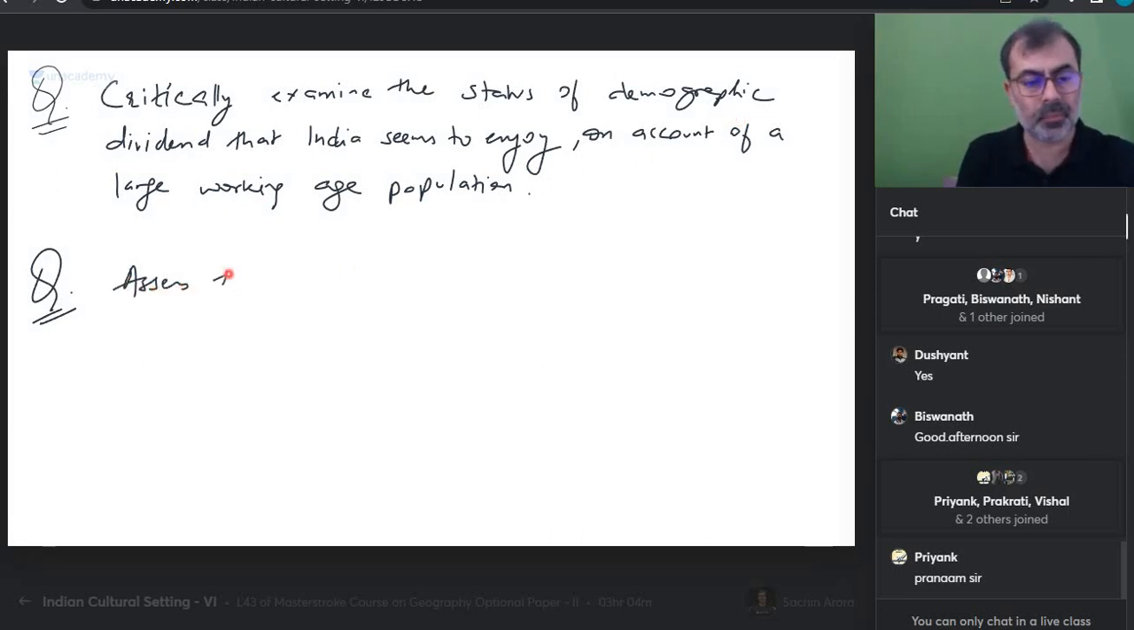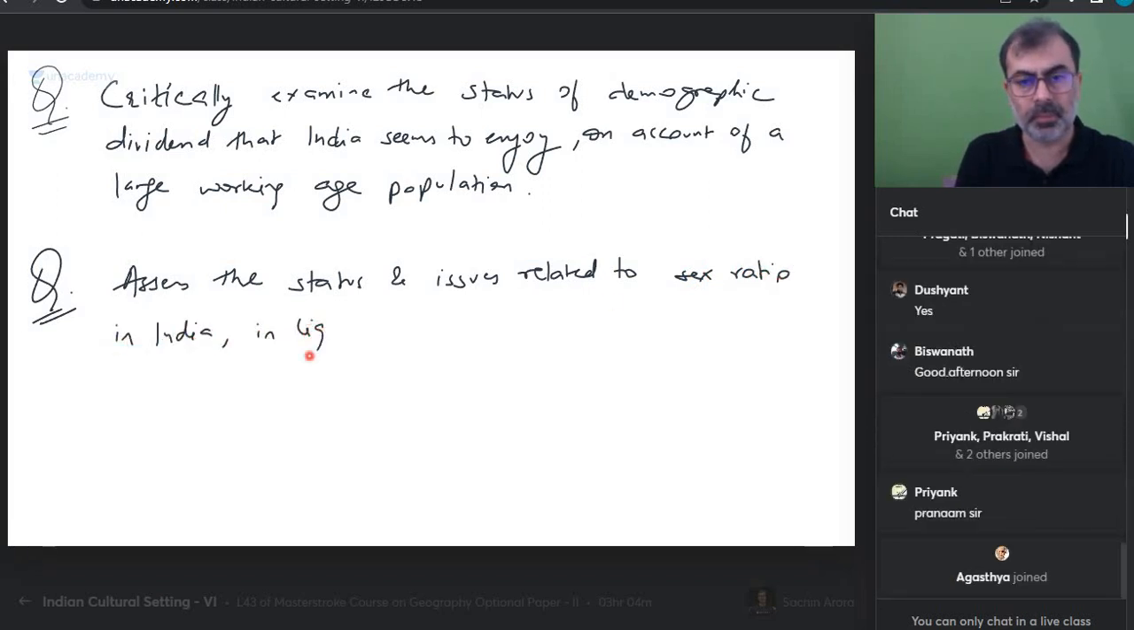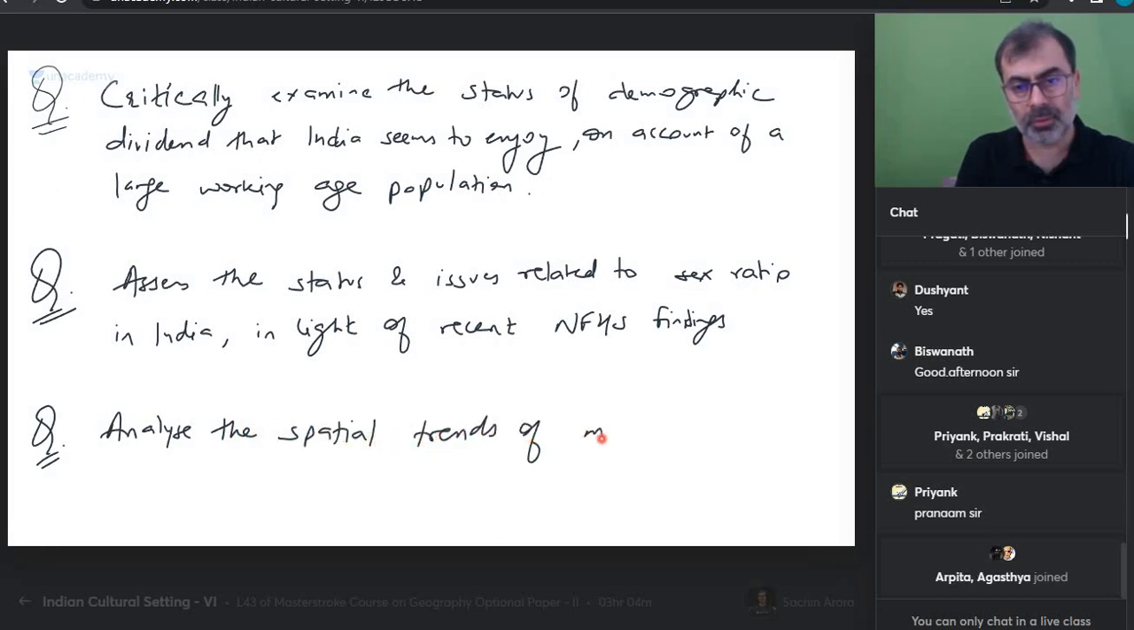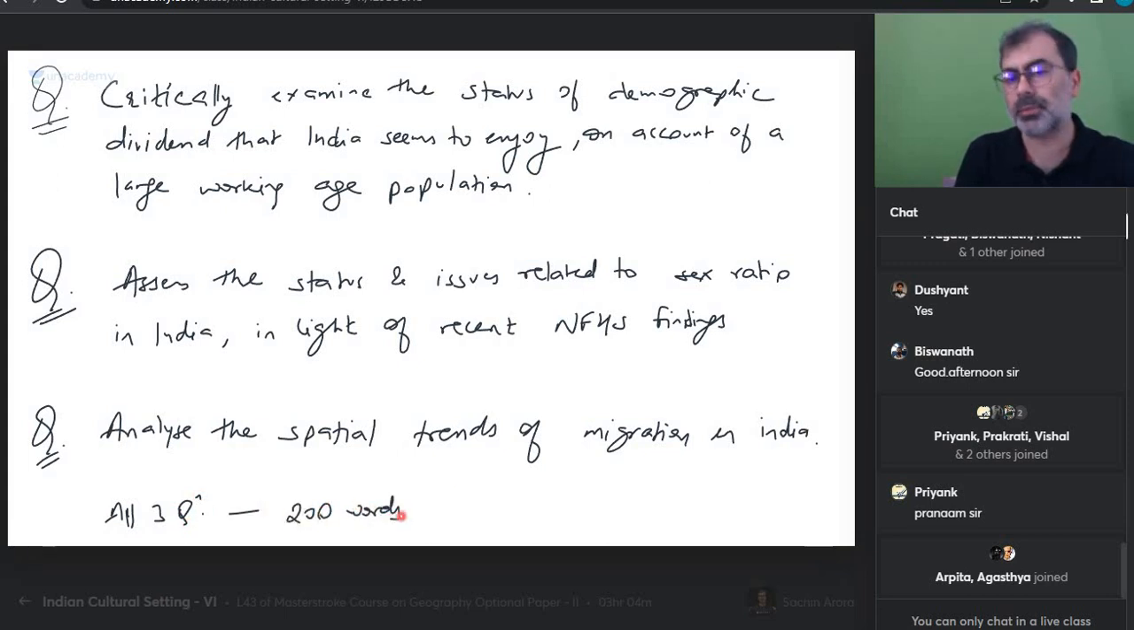Next is assess the status and issues related to sex ratio in India in light of recent NFHS findings. And the last question, as I said, I'll ask you questions. I had also asked you to read about it. What did we do yesterday? We did migration. Okay. Analyze the spatial trends of migration in India.